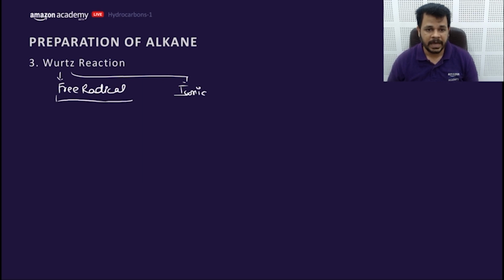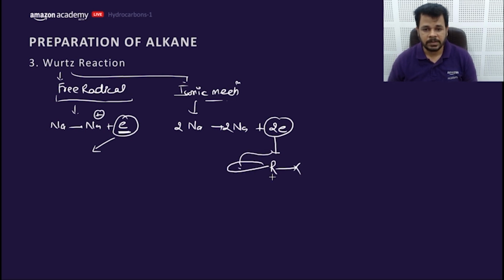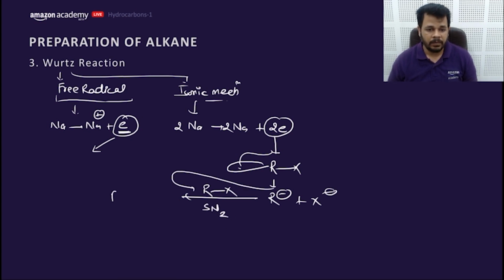So the free radical mechanism gets stopped, but the ionic mechanism will remain as it is. Yes, the free radical mechanism follows the one electron theory: sodium supplies one electron and this carries out the free radical mechanism. The ionic mechanism says 2 sodium gives 2 electrons, which go to the anti-bonding orbital of RX, converting it into R minus plus X minus. Now this R minus attacks the other RX through SN2 and converts to R-R.